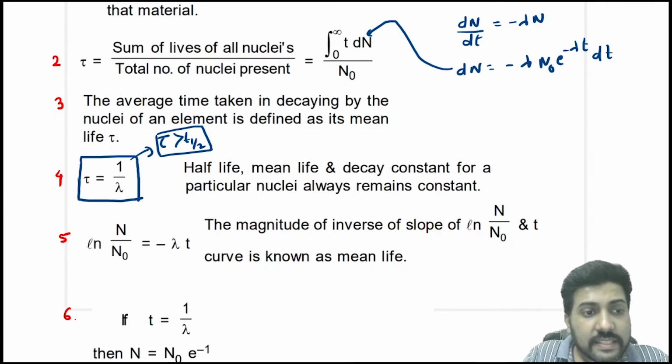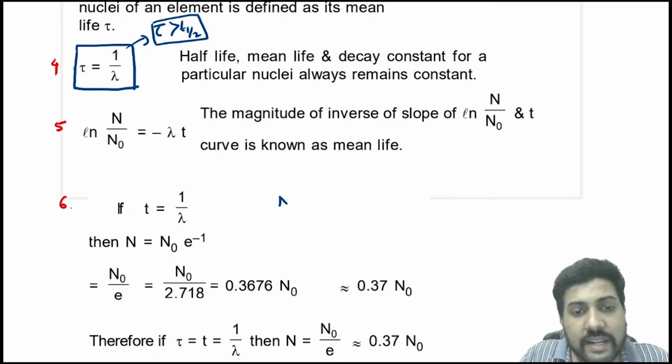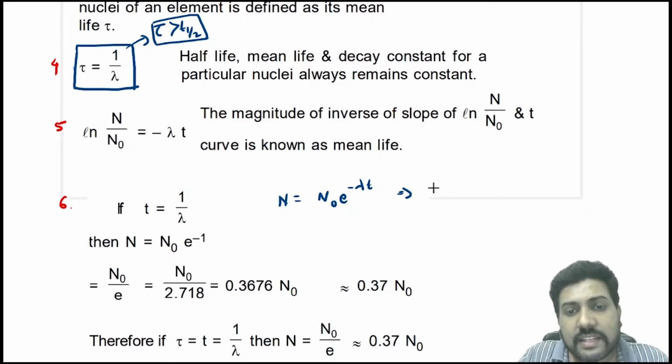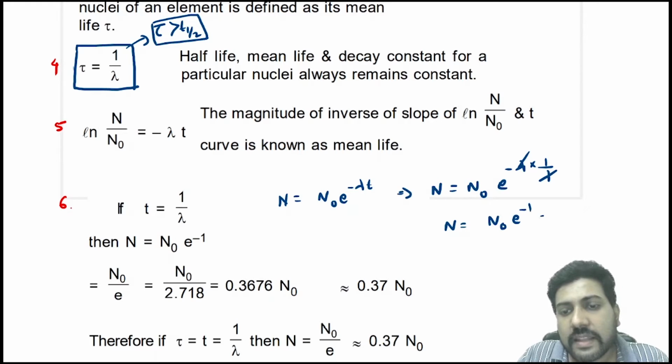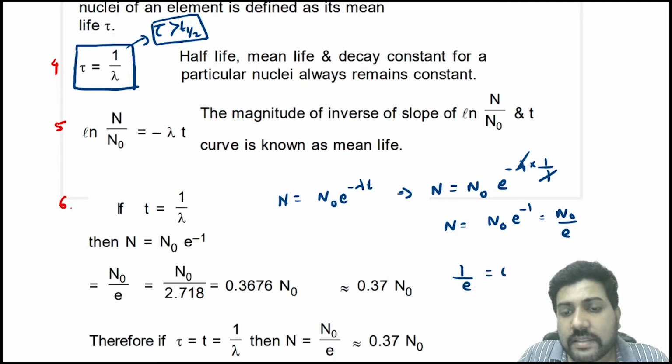Now next is very important. If t is equal to 1 by lambda, you know that n is equal to n naught e power minus lambda t. If you put t is equal to 1 by lambda, in that case you will write n is equal to n naught e power minus lambda into 1 by lambda. Lambda lambda getting cancelled and you will say n is equal to n naught e power minus 1, and that is n naught by e. Now we also know that 1 by e is 0.37 and 1 minus 1 by e is 0.63.